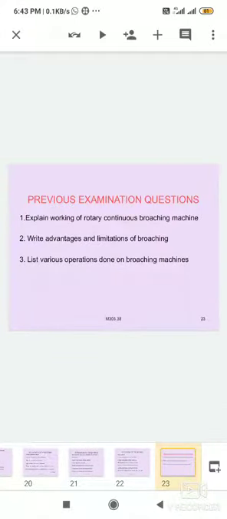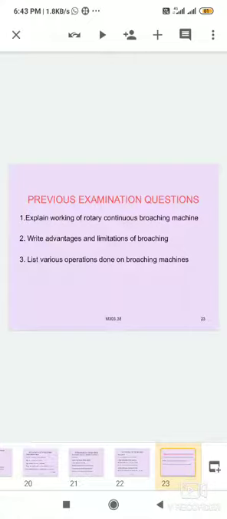The previous explanations describe the working of rotary continuous broaching, and this is very important for a continuous broaching machine. There are two types of continuous broaching machine: the rotary continuous broaching machine and the horizontal continuous broaching machine. In the rotary broaching machine, the workpiece is fixture supported on a revolving table which moves past fixed stationary broaches.